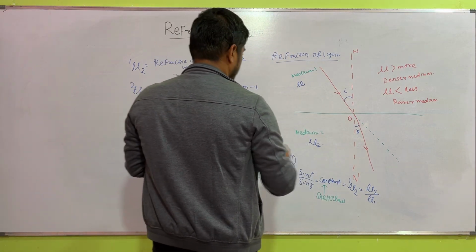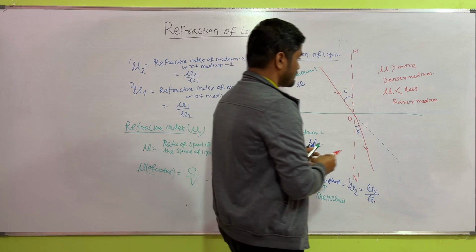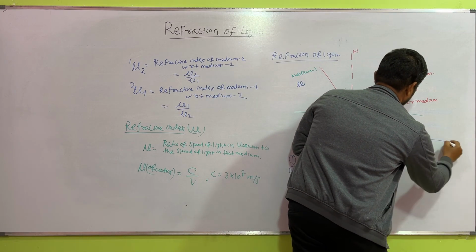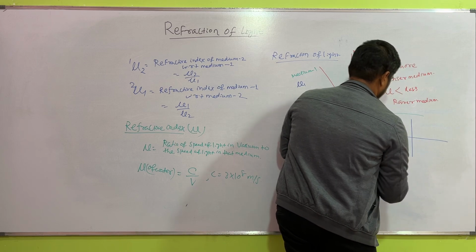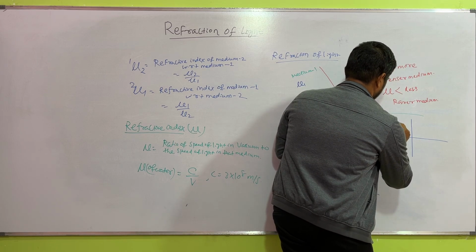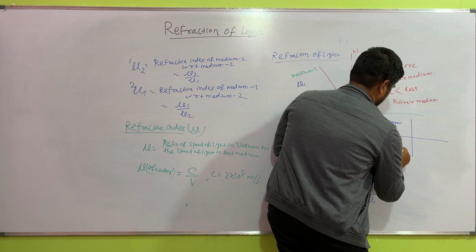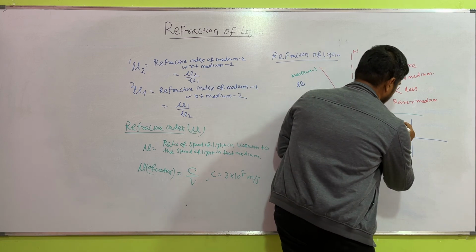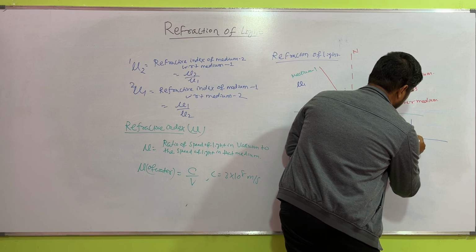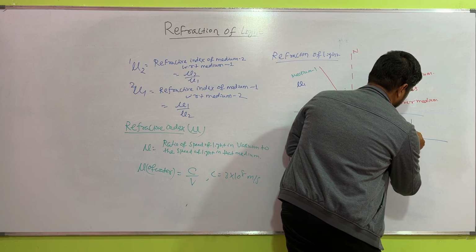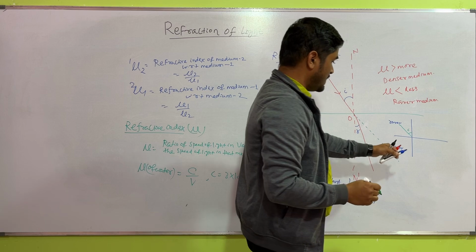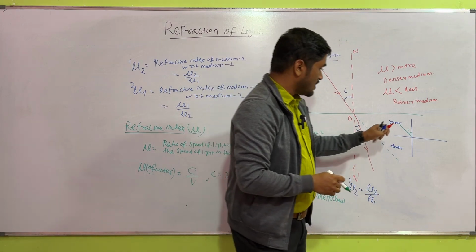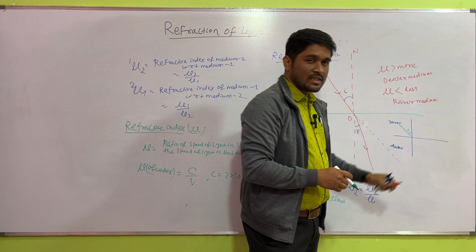And remember, when the ray of light travels from, suppose this is the rarer medium, this is the denser medium, and the ray of light here, this is the incident ray with angle of incidence I, and this is the second medium, that is the denser medium, and the ray of light travels from the rarer to the denser medium.